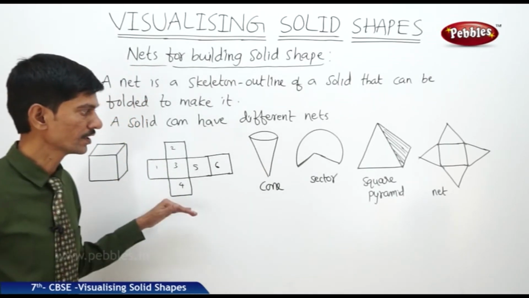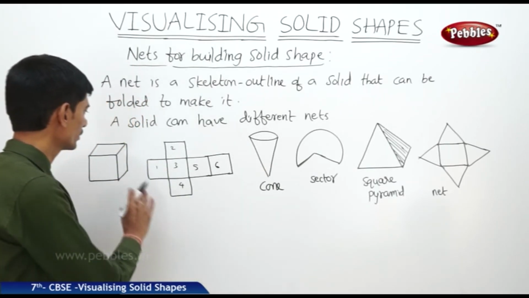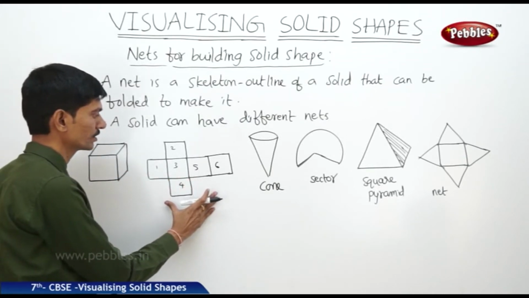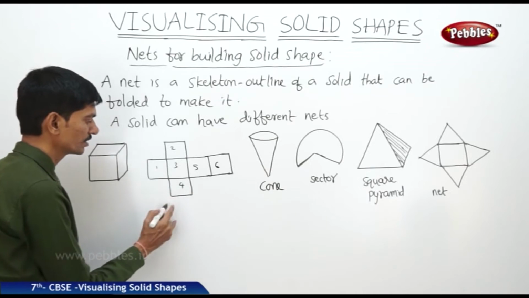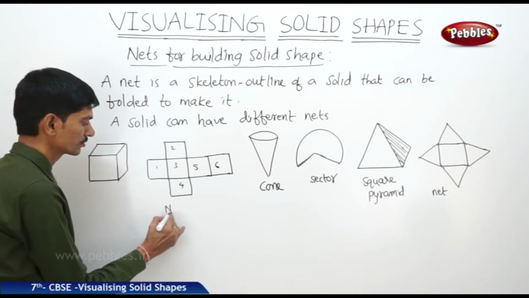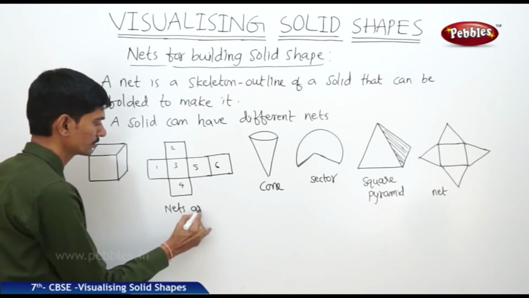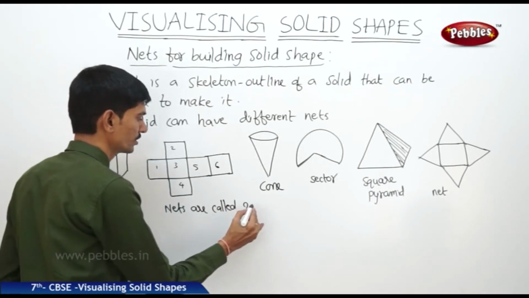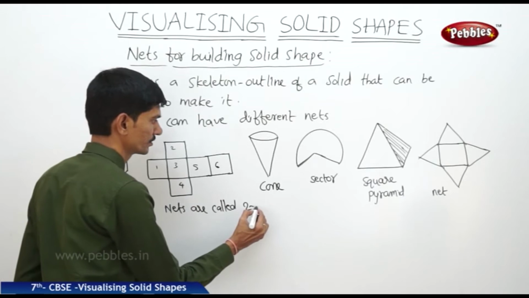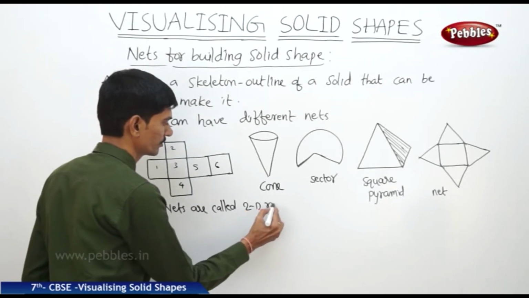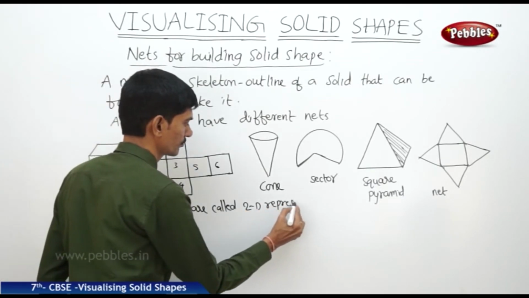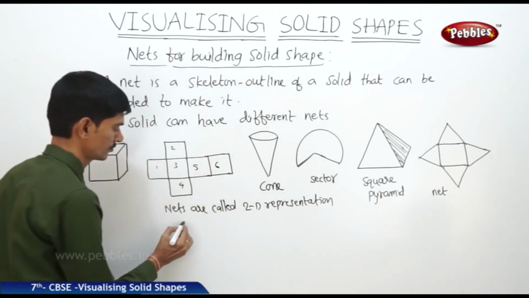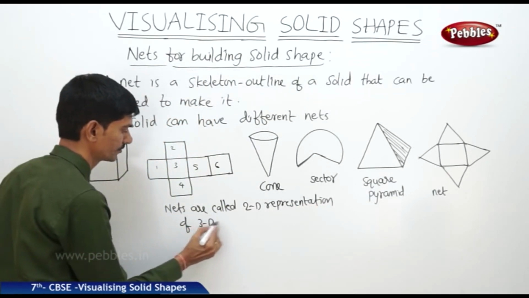Now with the help of nets, we can draw even the solid shapes realistically on a flat surface, that is on the paper. So these nets are called 2D representation of 3D shapes.